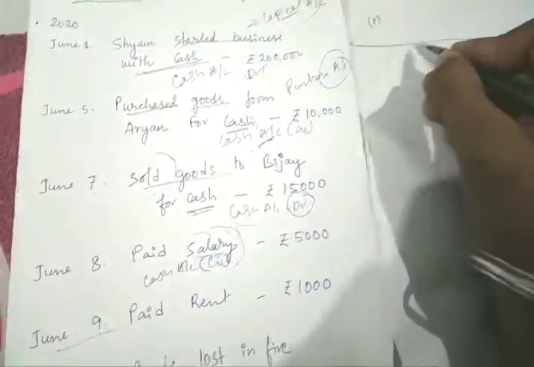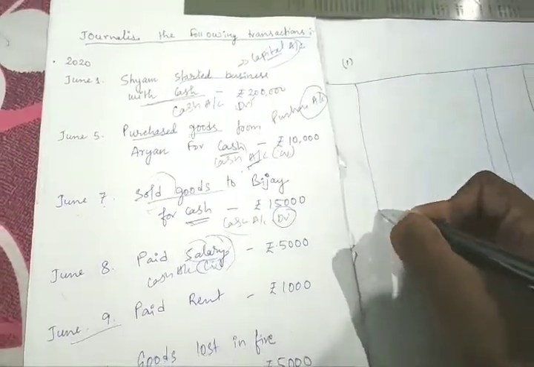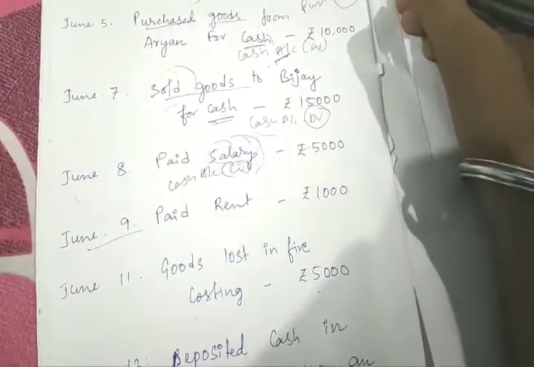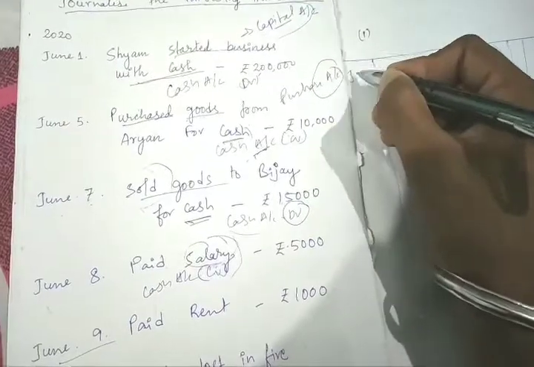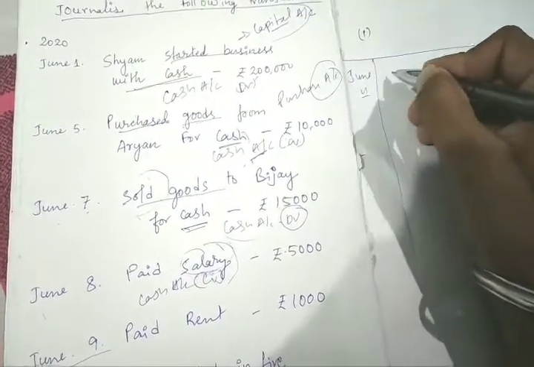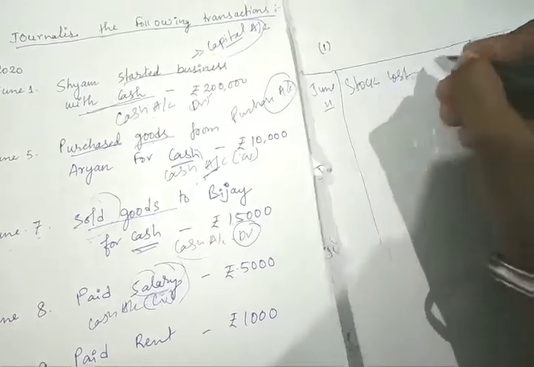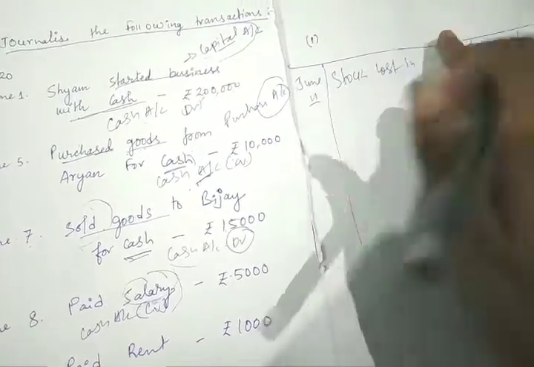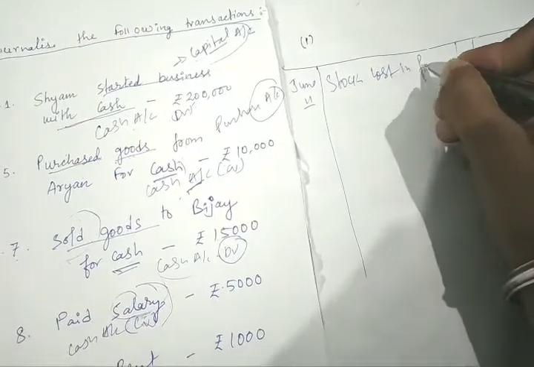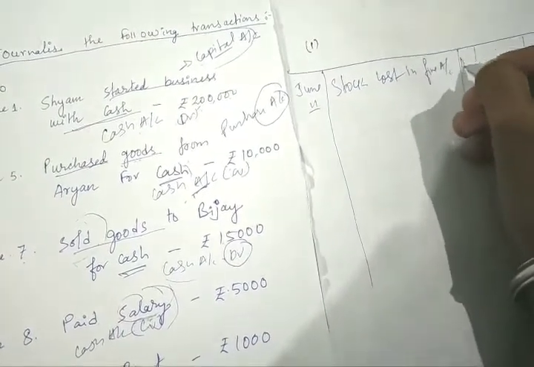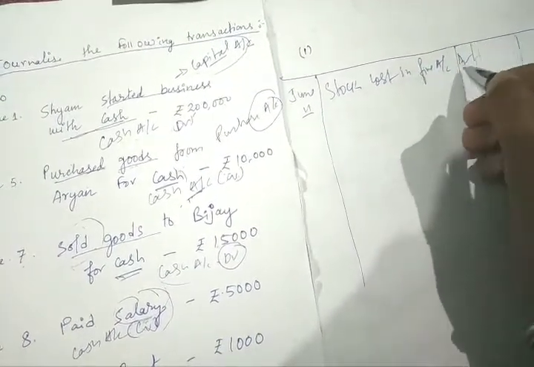So date will be June 11. Stock lost in fire account debit. I don't have space, so I'm writing this way.